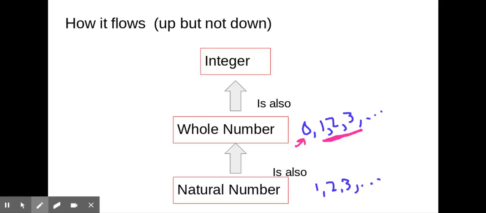The same is true. Whole numbers are all contained in the set of integers. 0, 1, 2, 3. Here they are. They're all integers. However, all integers are not whole numbers because we have the negatives. So negative integers are not whole numbers. Not all integers are whole numbers. All whole numbers are integers. So it kind of flows up, but not down.